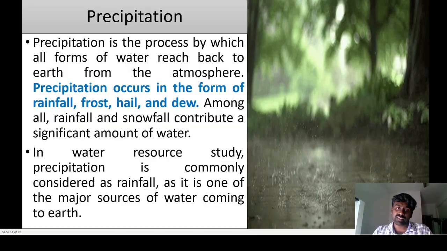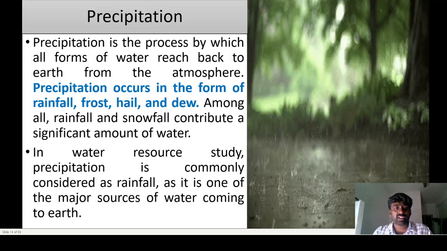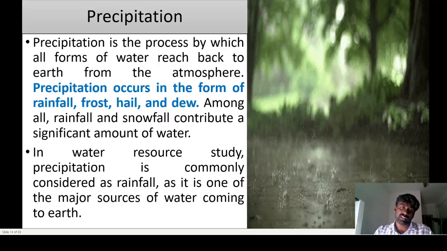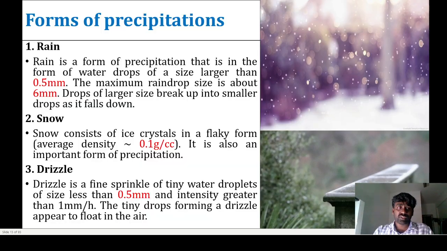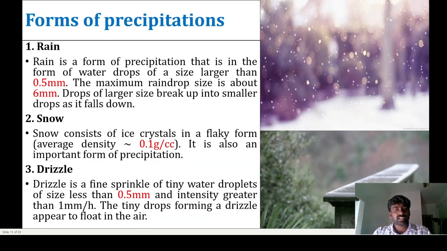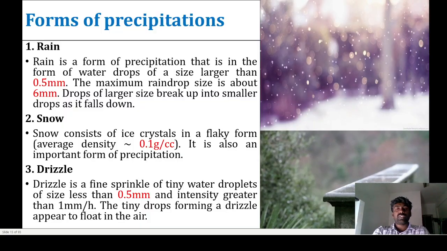So precipitation occurs in any form: rain, frost, hail or dew. I have already said these things. So the first one is rain. Why is it called rain? Which one is called rain?